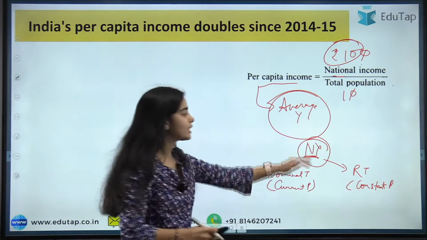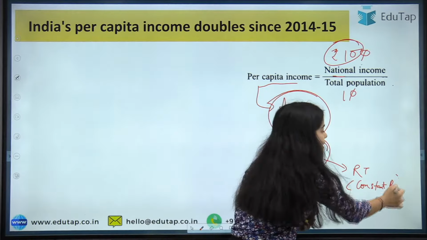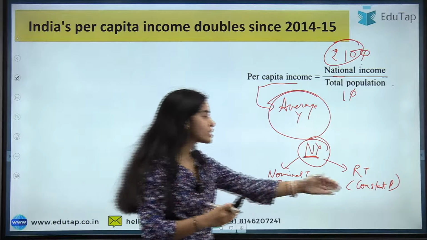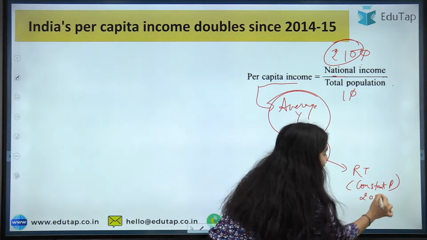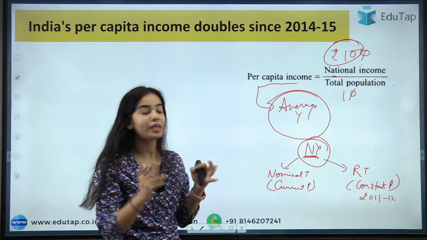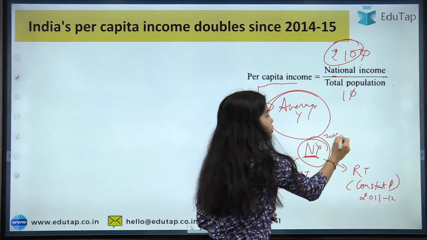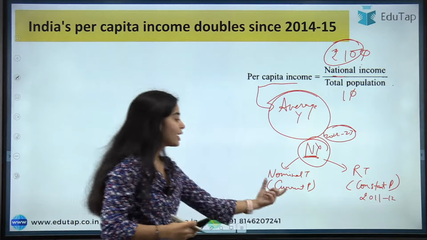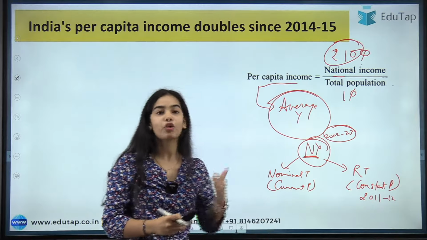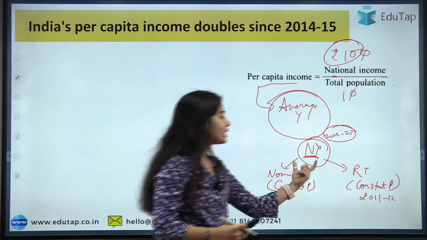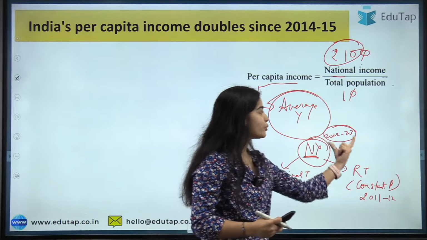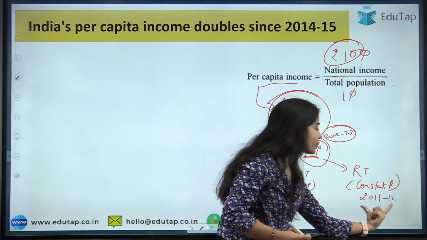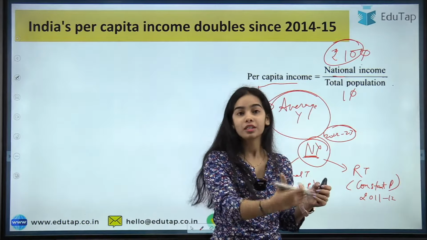So we are calculating the national income at constant prices, and that is what national income in real terms means. For constant prices, we are taking the prices of 2011-12. So if we are calculating the national income of 2022-23, in nominal terms we are taking the current prices, that is the prices of 2022-23. While in real terms, if we are calculating the national income of 2022-23, we are taking the constant prices, that is the prices of 2011-2012.